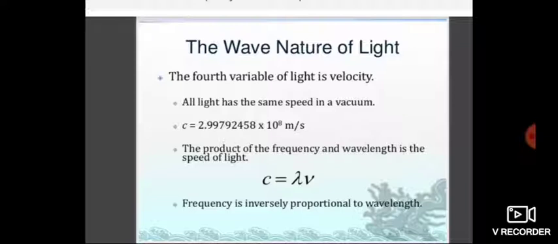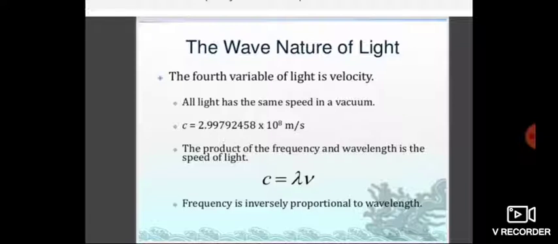Now the velocity of light. The velocity of light is denoted by the letter c. What do you mean by velocity? Velocity of a wave is defined as the linear distance travelled by the wave in 1 second. How much distance the wave is travelling in 1 second is known as its velocity.